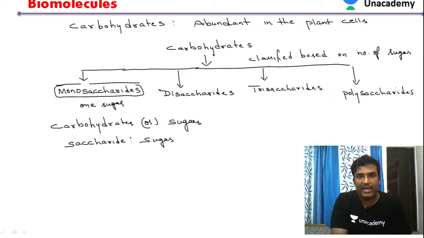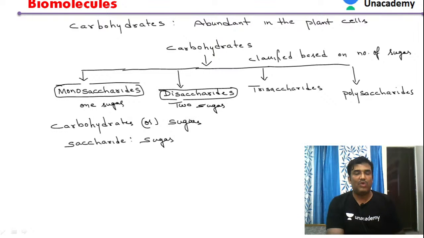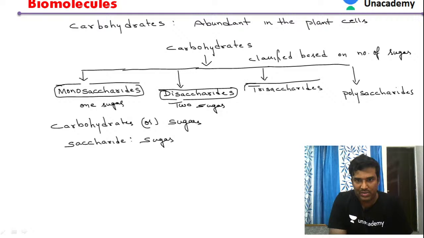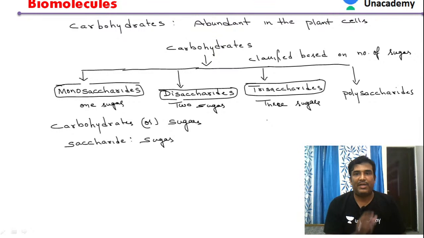If the carbohydrate has two sugars, that condition is called a disaccharide. If the carbohydrate is made up of three sugars, then it is called a trisaccharide.